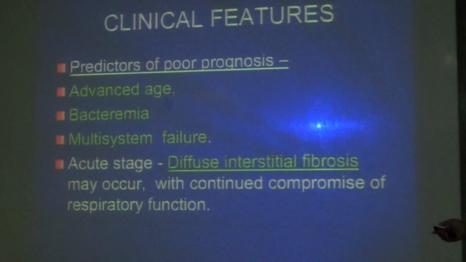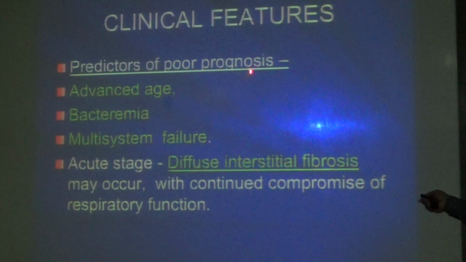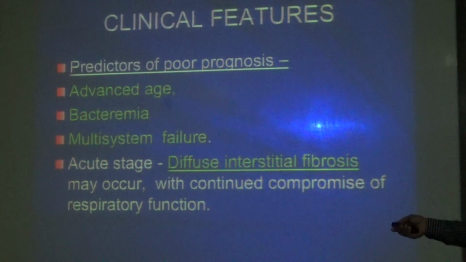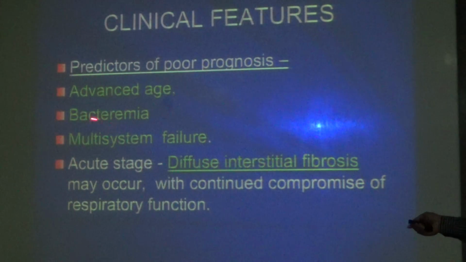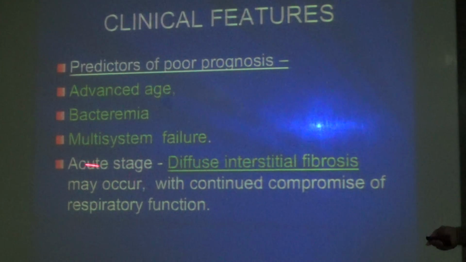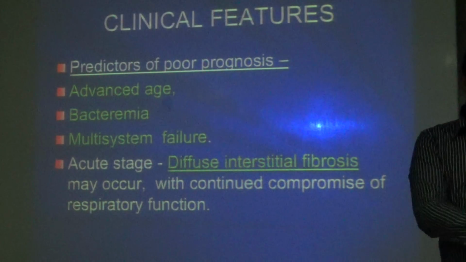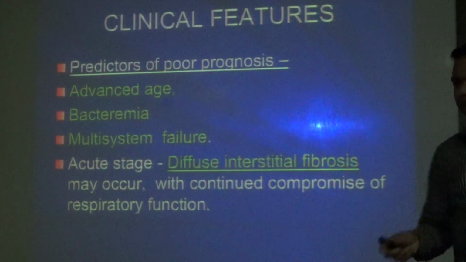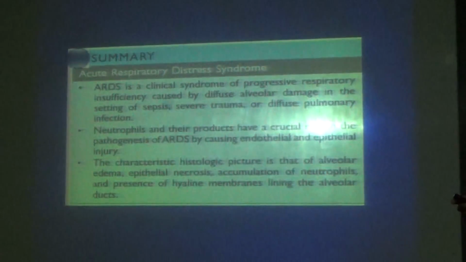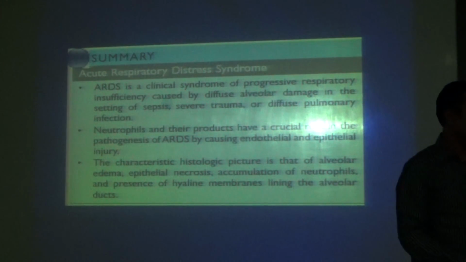Now, the clinical features depend upon the prognosis. If it is advanced age, 60 plus, very poor prognosis. Bacteremia, if infected with bacteria, very poor. If it goes to multi-system failure, again poor. In the acute stages, diffuse interstitial fibrosis may occur with continued compromise of respiratory function. If there is an injury in one area, that area will undergo compromise and the remaining area will try to function. That is all about acute respiratory distress syndrome. This is the summary; almost every point is in your slides.